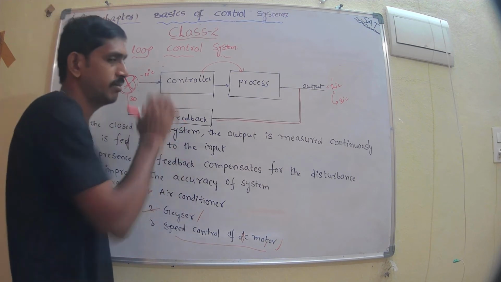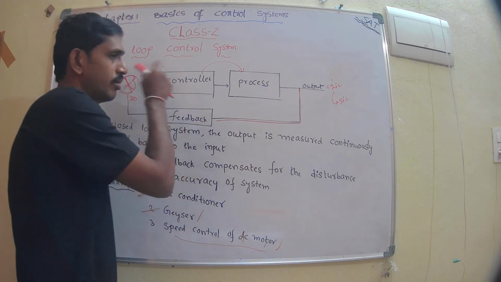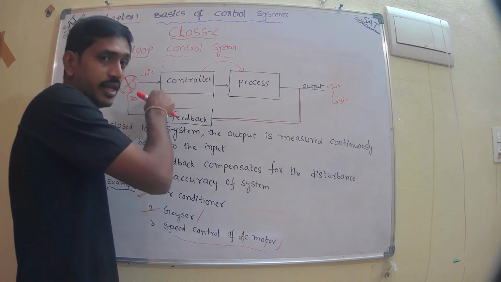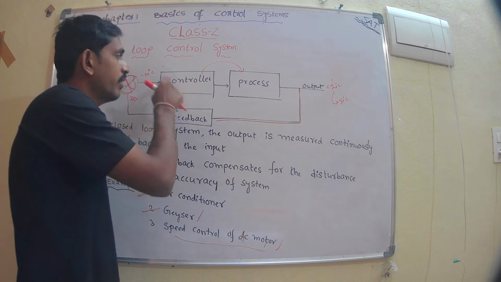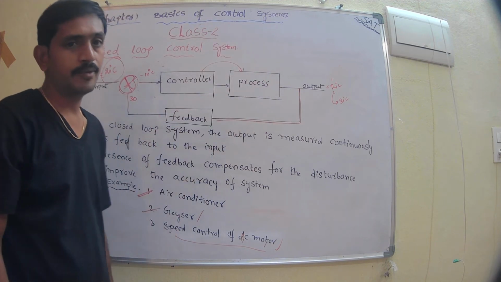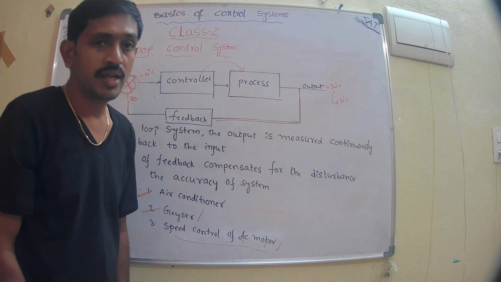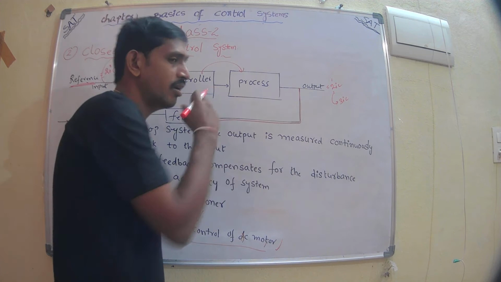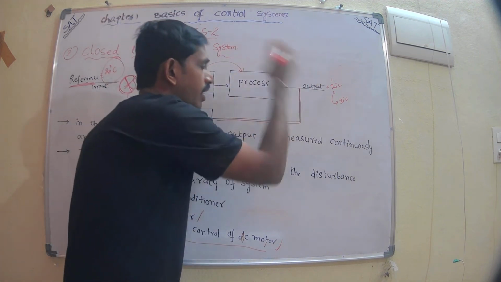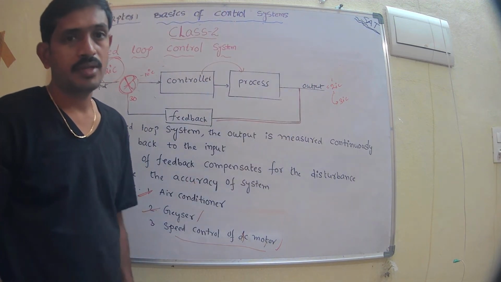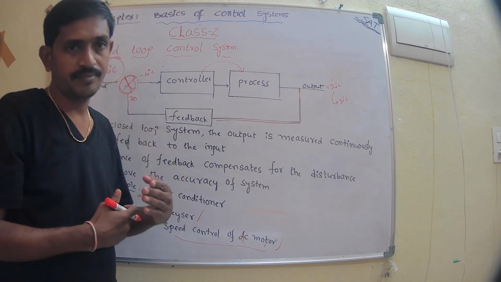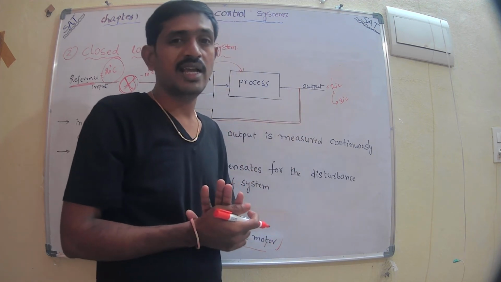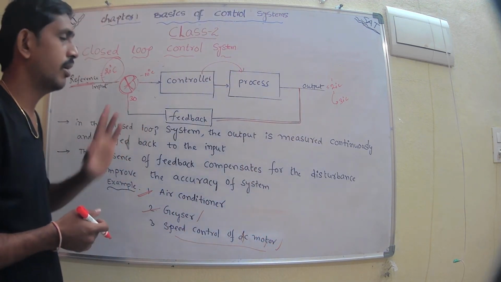You know the purpose of the controller: it controls this error signal so as to get the required output. The controller always controls the required input which is needed by the process. The process always processes the input so as to get the required output. Every time it checks whether we are getting a good response, the desired output, or not. That is the example for the closed loop control system.